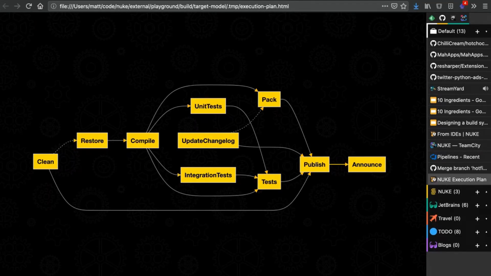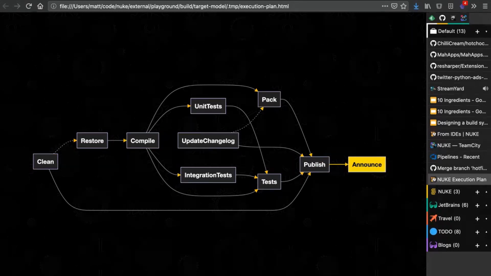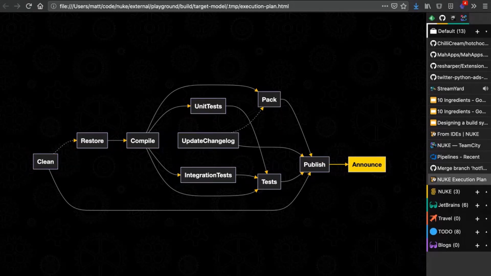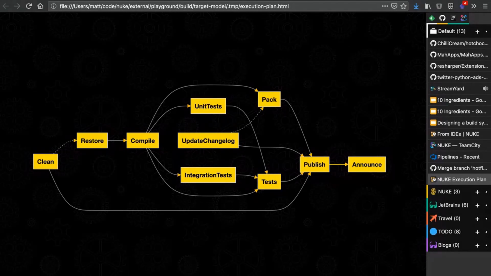Now everything is highlighted. Why is announce highlighted? Because this has a solid yellow line and basically indicates that publish triggers announce. So it's some kind of a forward dependency. I like the idea to have it that way. We could also say announce has a dependency onto publish, but then we would need to invoke announce, which sounds, well, not exactly right. But if we invoke publish due to the trigger feature, we can also trigger announce. It will be just executed after the publish step.